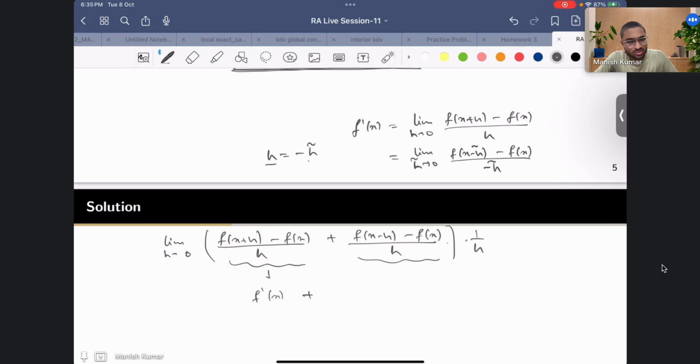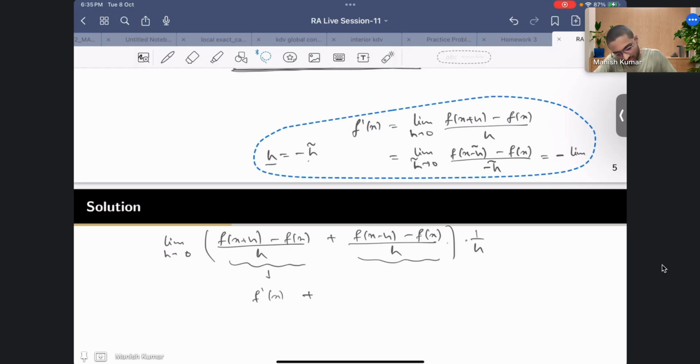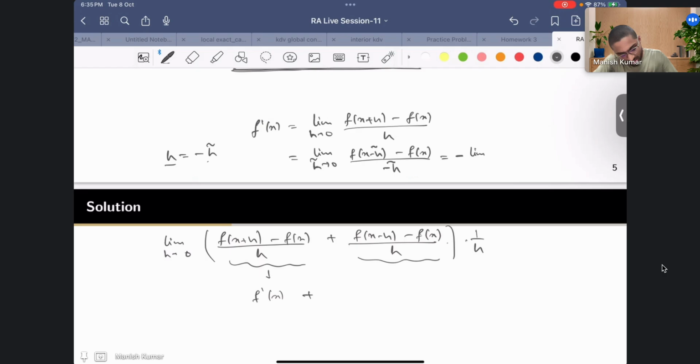Is this okay, what I'm writing? Now this is nothing but you can take minus outside, correct? So what you have is limit h tilde going to 0, f of x minus h tilde minus f of x.